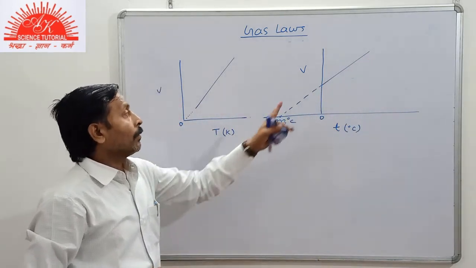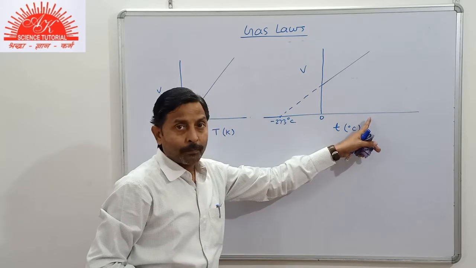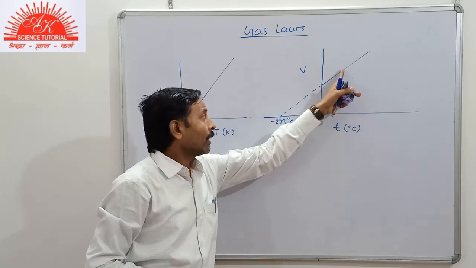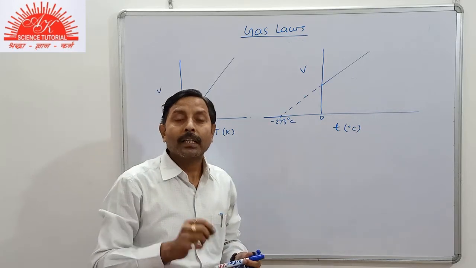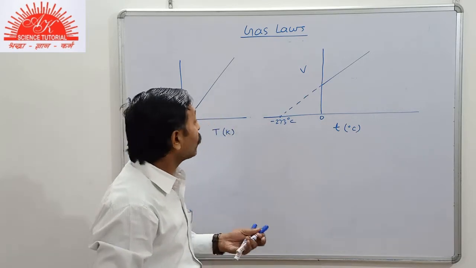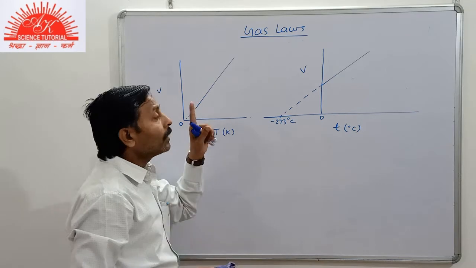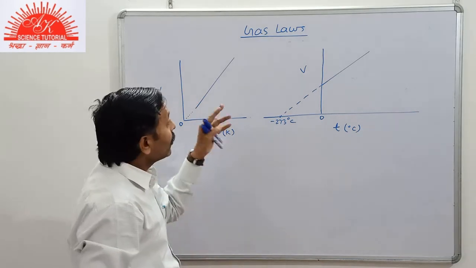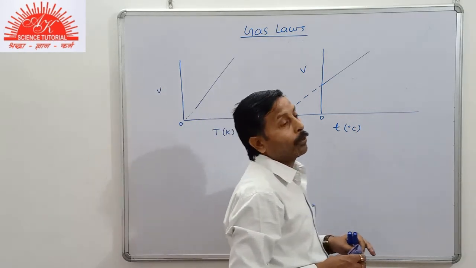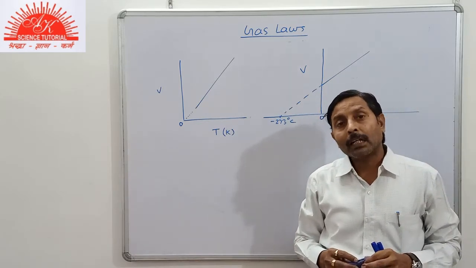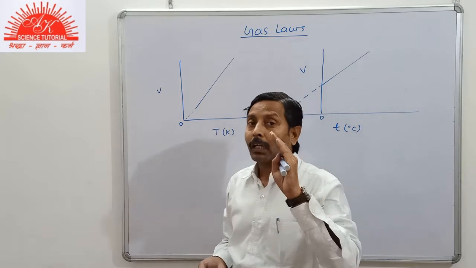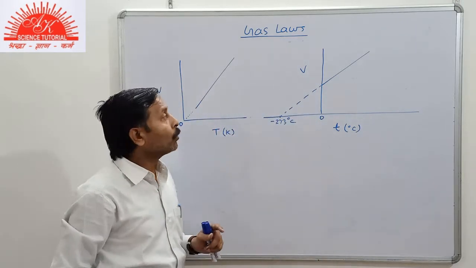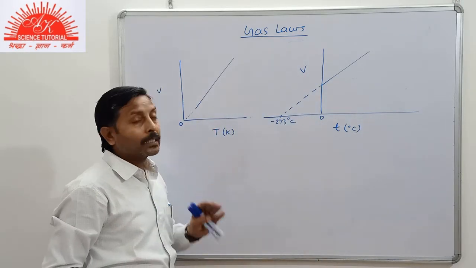It means volume is directly proportional to absolute temperature, but the volume will become 0 at minus 273 degrees Celsius, which is equivalent to 0 Kelvin. So there are two graphs used for explaining the Charles law. So students, you have clearly understood about Boyle's law and Charles law.